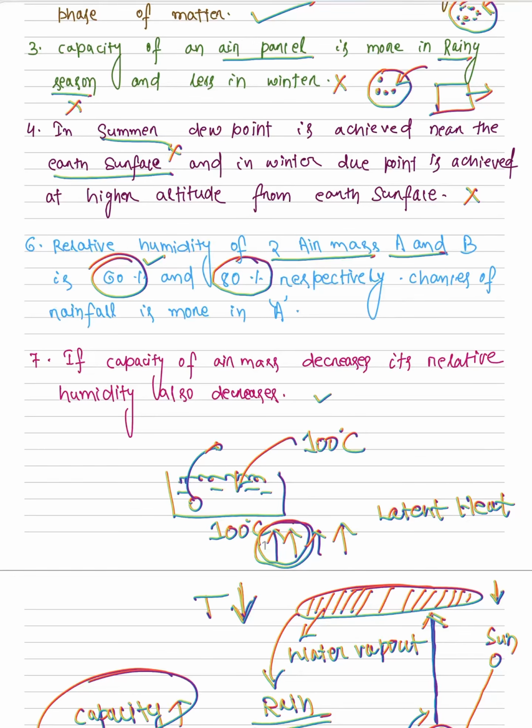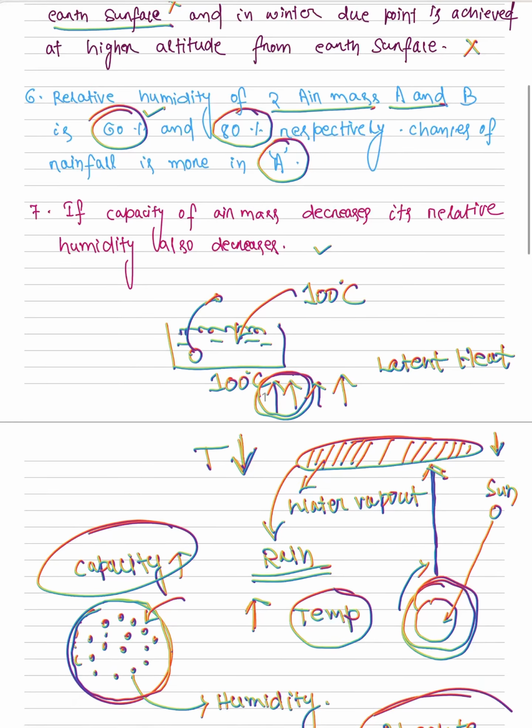Which has the better chance? It says rainfall chance is more in A. I will not tell this answer because this was the core of my lecture. If you have understood the concept, kindly comment which air mass, A or B, has more chance of rainfall. However, I will answer in the end.